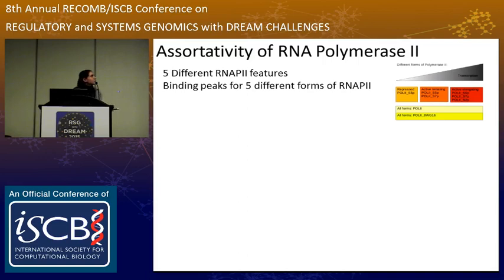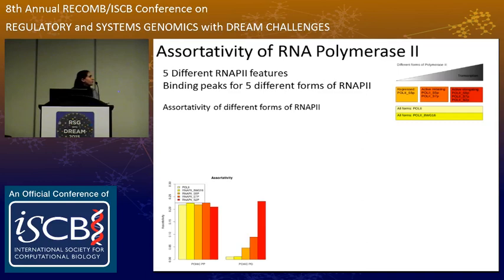So the two forms called POL2 and 8WG16 are unspecific. They recognize polymerase in any of its variants, whereas we also have ChIP-seq signals for polymerase in its active form or its elongating form. I've used color coding to show that this is unspecific, and then as you move towards redder and redder colors, you get a more active polymerase, and the properly red color shows elongating polymerase.